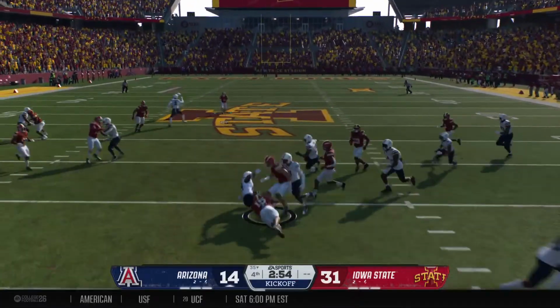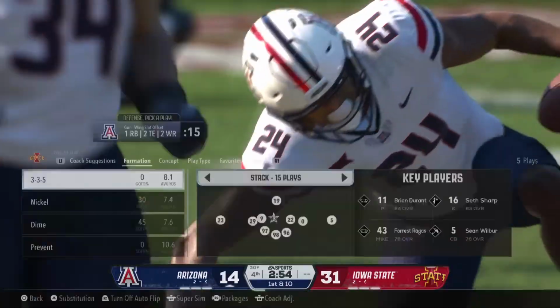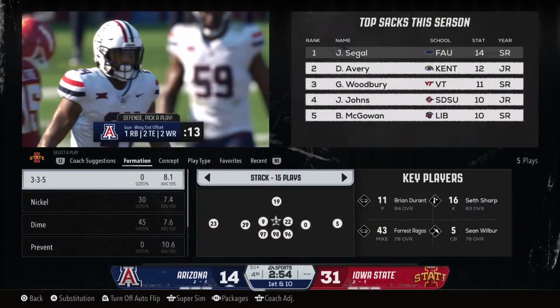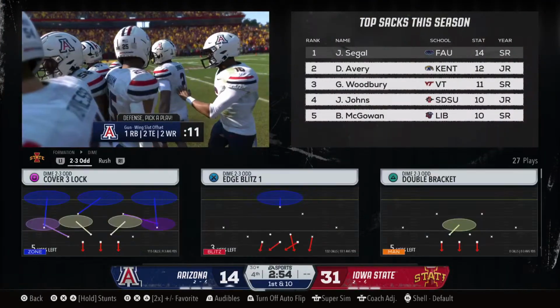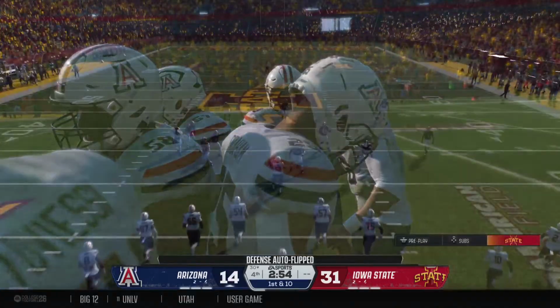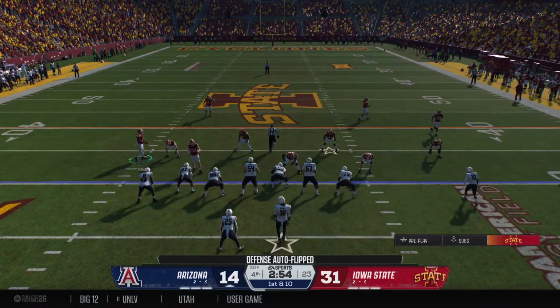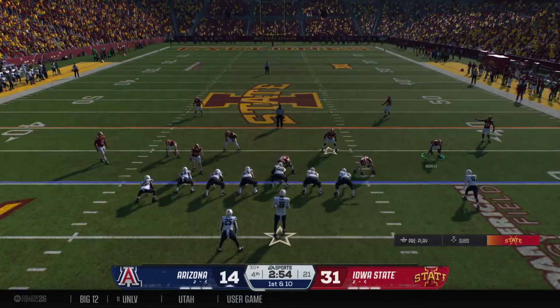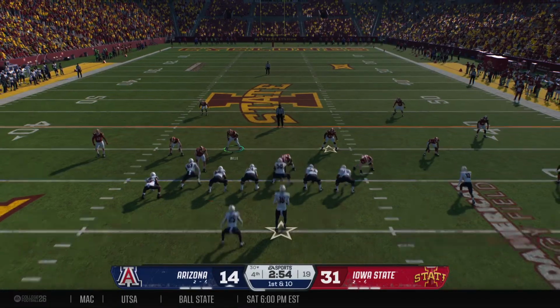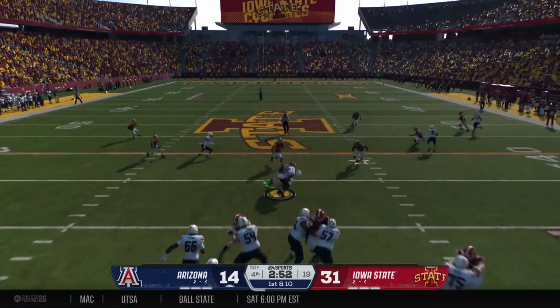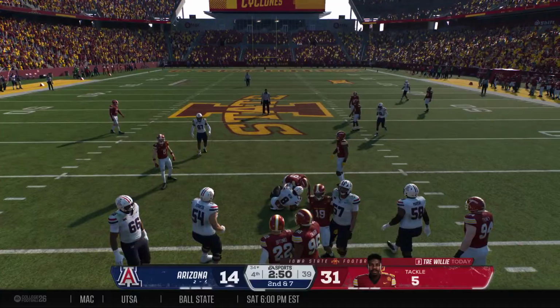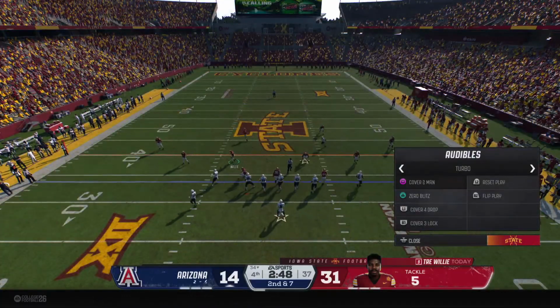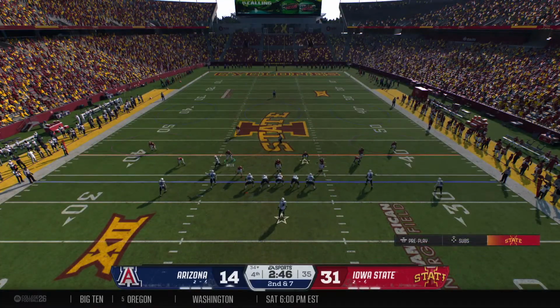Hauls it in inside his 20, and here he comes. Maybe if he could have eluded just 1 or 2 more guys, it would have been a big return, but they'll mark it at 30. Starts a drive, trying to go up top. Quickly to the tight end. And the defense had that one well covered, just a short gain there.